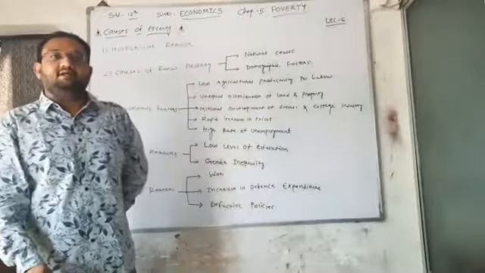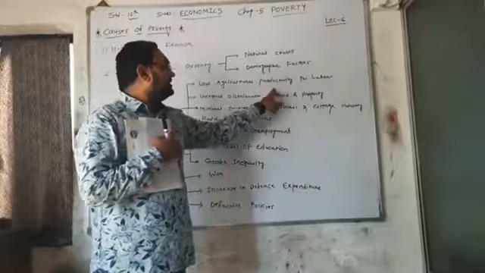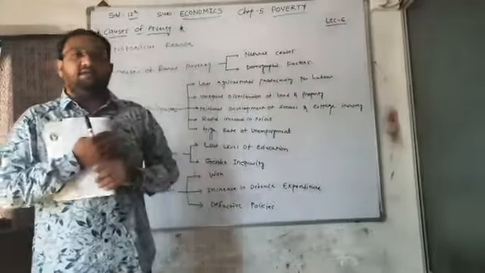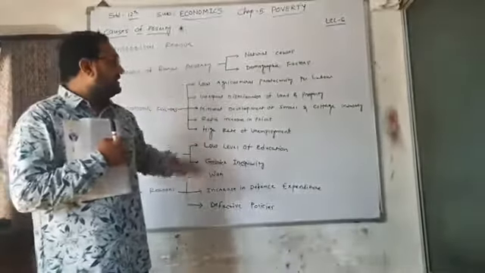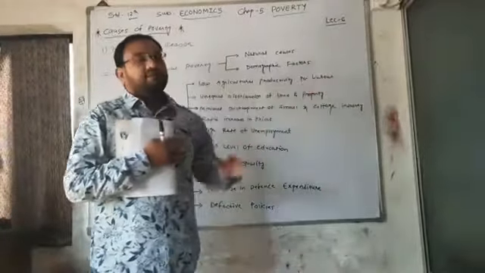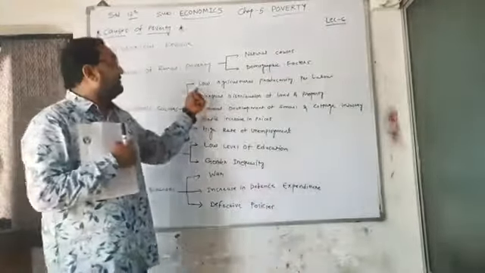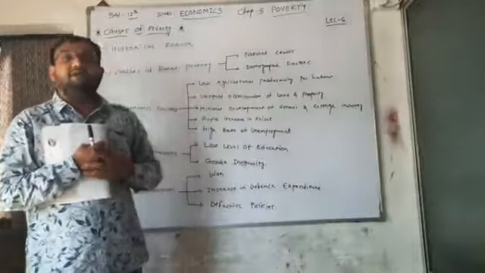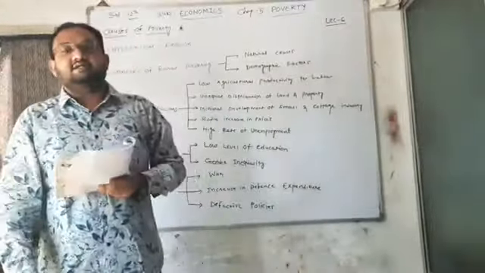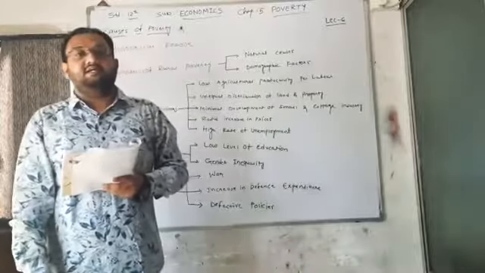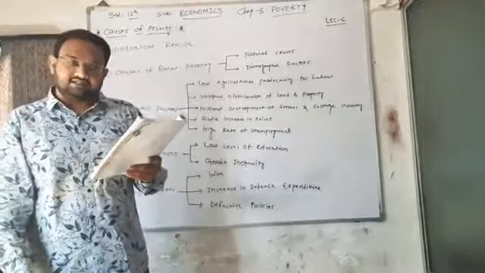Say for example, if in Australia per labor agricultural productivity is 1000 kilograms, but here in India the agricultural productivity per labor is only 400 kilograms. So it means we have low agricultural productivity per labor, and this happens because of many reasons like irrigation facilities, modern equipment, modern style of agriculture, etc.